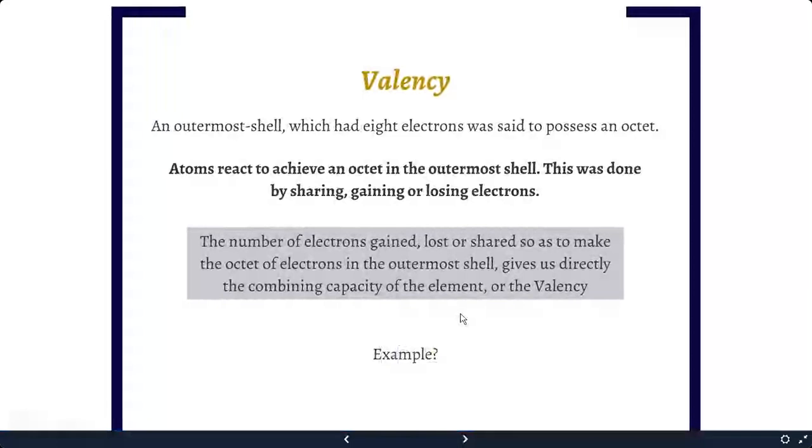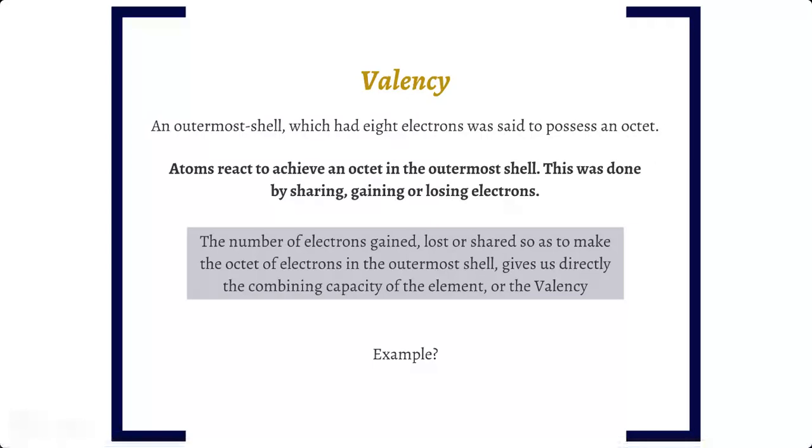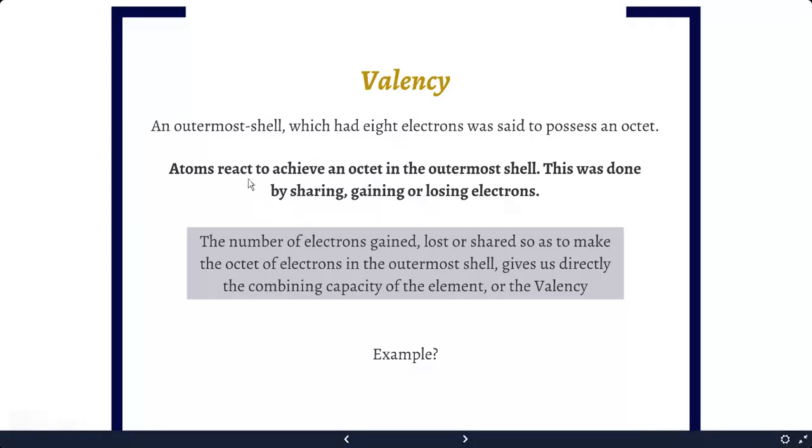Now, how can you define valency? In other words, an outermost shell which has 8 electrons is said to possess an octet. That means they have completed their stable configuration. Atoms react to achieve an octet in the outermost shell.